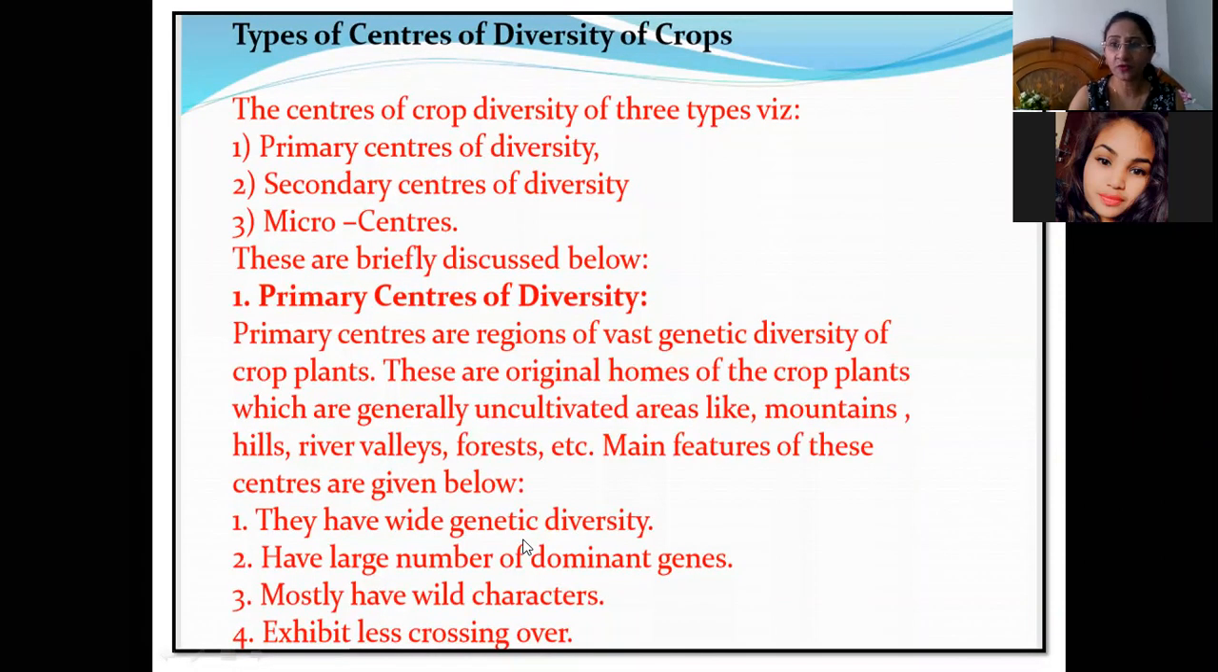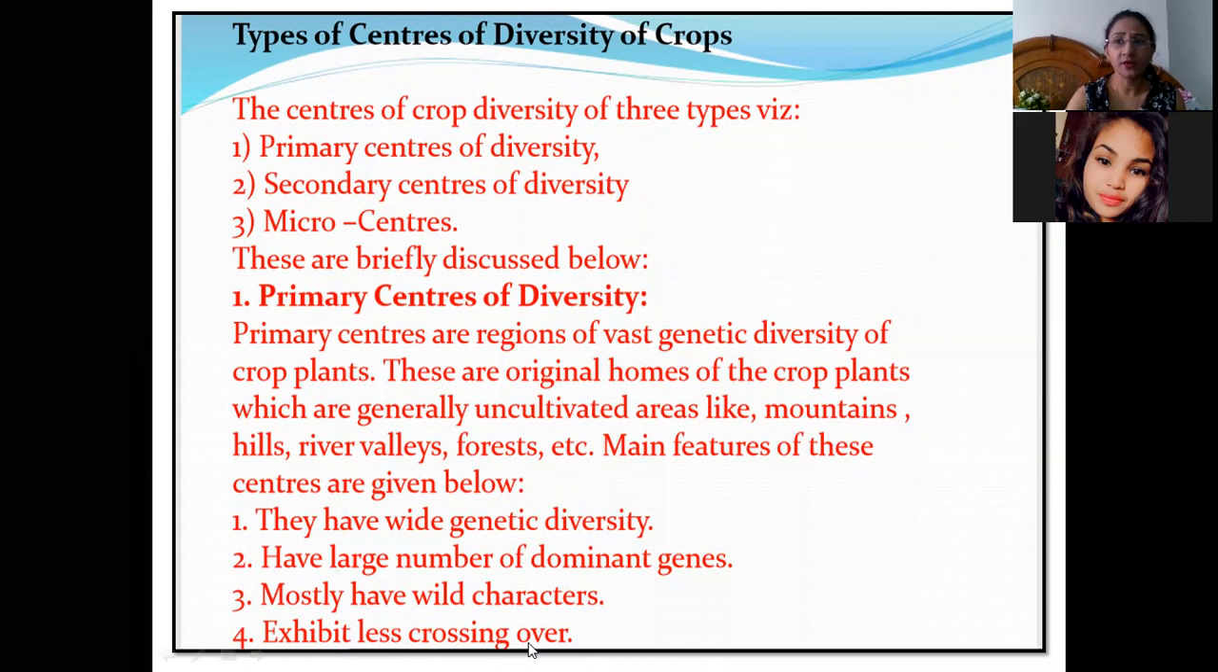Obviously, when a field crop is present in its wild form in the mountains, the genetic diversity is very high: the same field crop will have the maximum number of varieties present in that area, and a large number of dominant genes. Most of the dominant genes will be present in that area. So the first point is that primary centers of origin have the maximum genetic diversity. Second, most of the dominant genes are present there, and mostly wild characters or wild species are present in those areas, and they exhibit less crossing over.